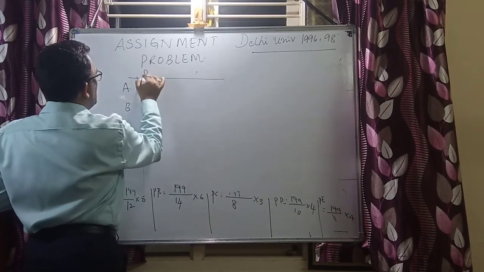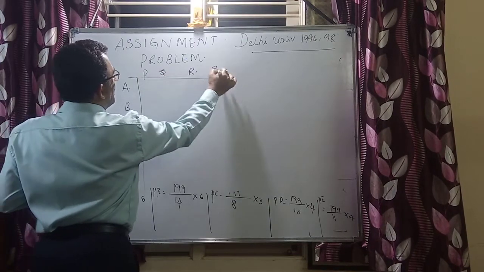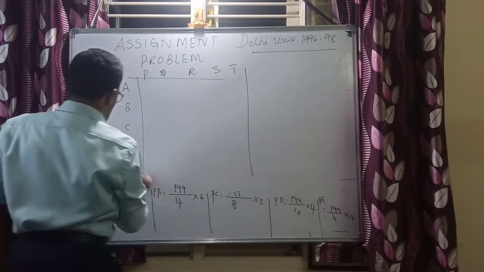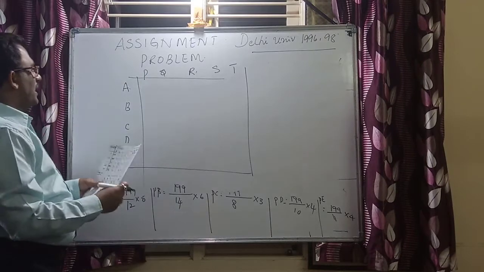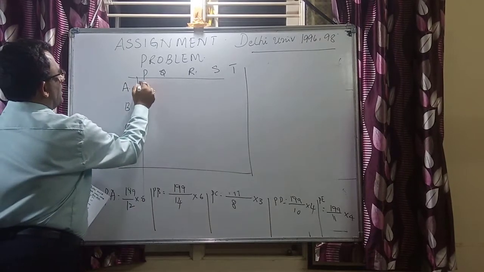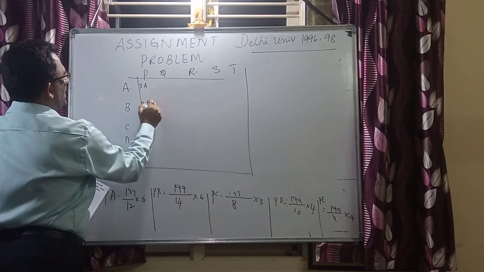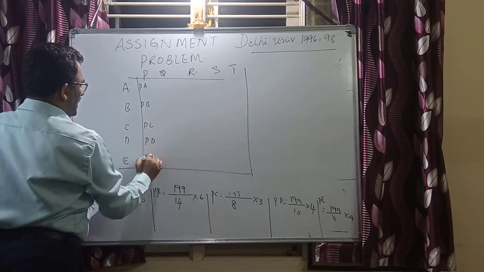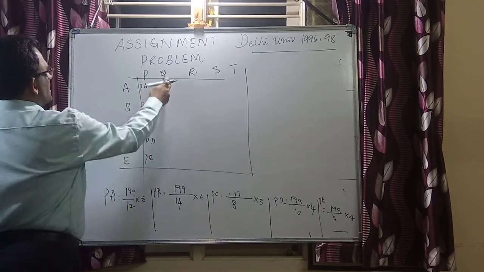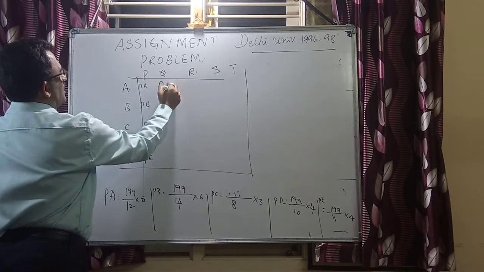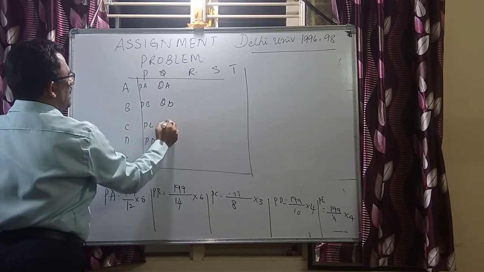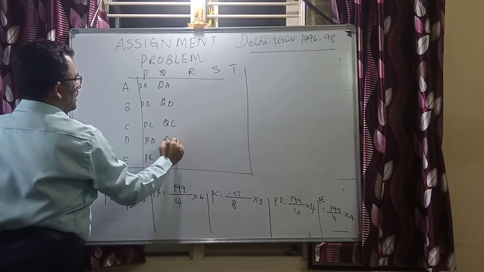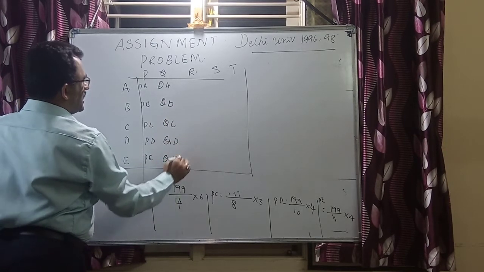Jobs P, Q, R, S and T. Now if you say this is my PA, this is my PB, this is my PC, this is my PD and this is PE. Next, the second one is QA, QB, QC, QD and then QE.